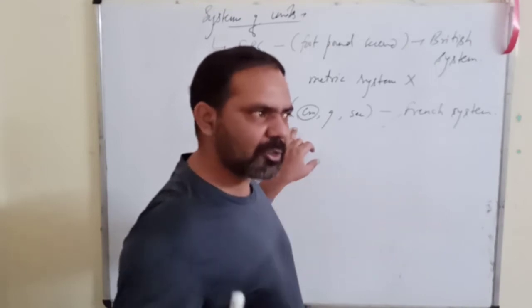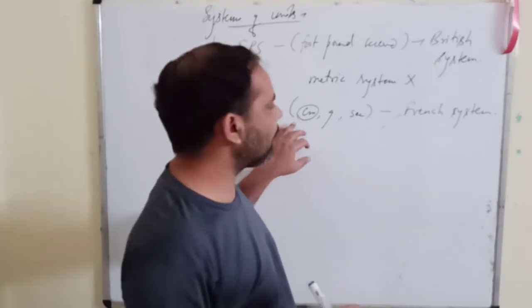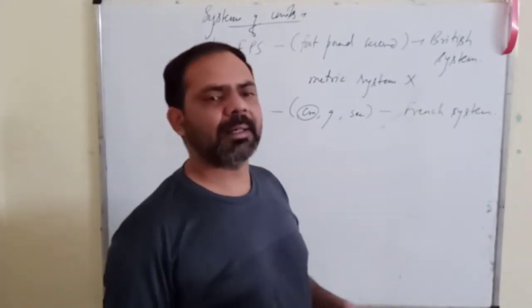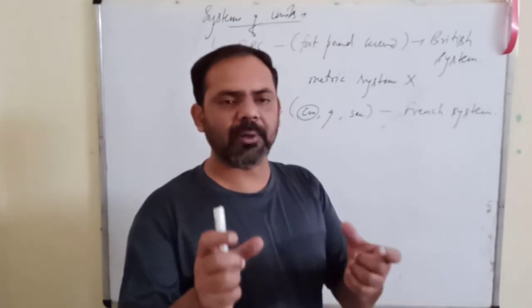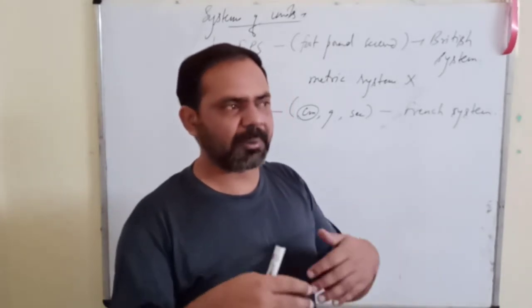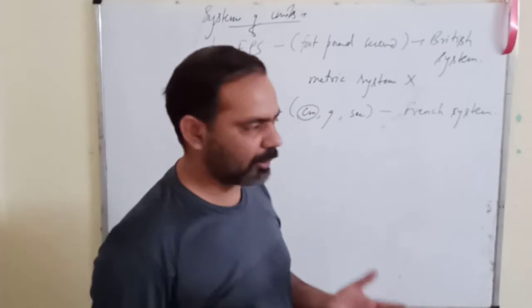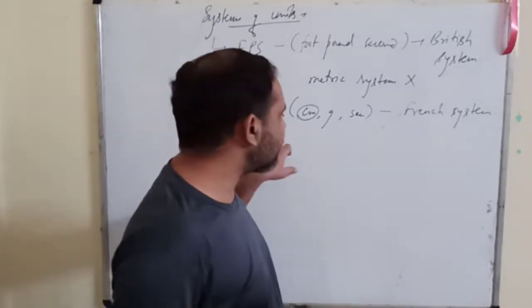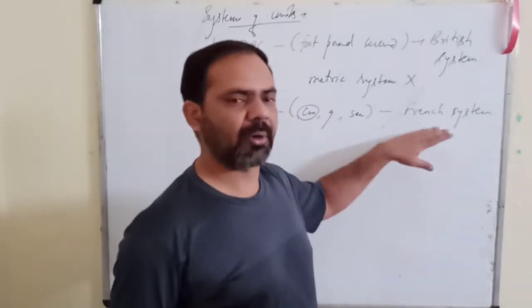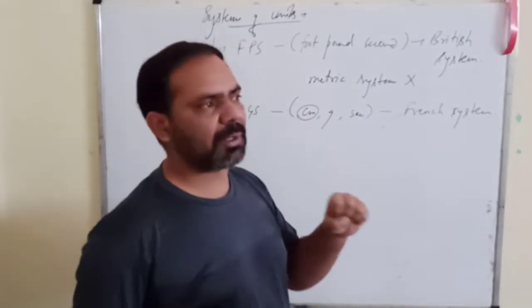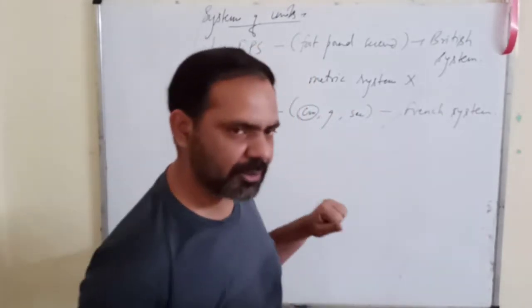So the units are inconveniently small in the CGS system. That's why we have limited the use of the CGS system also.